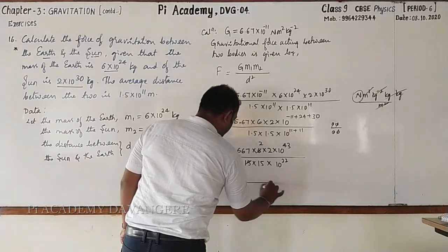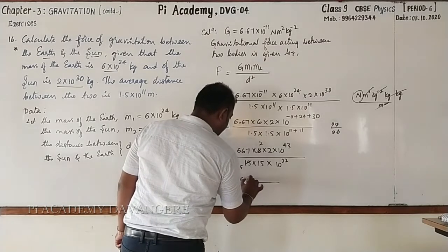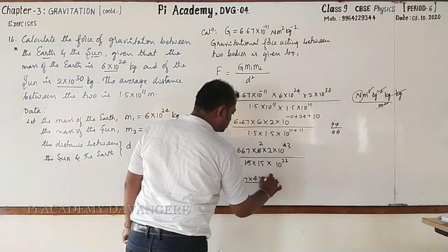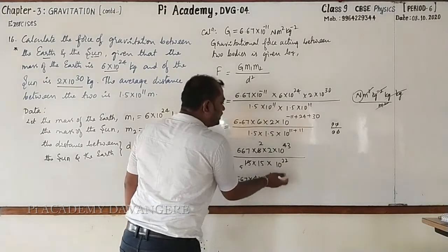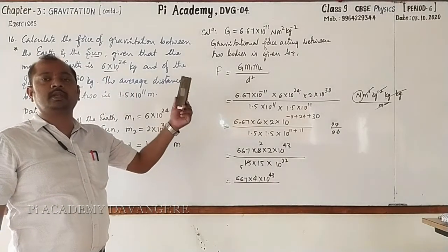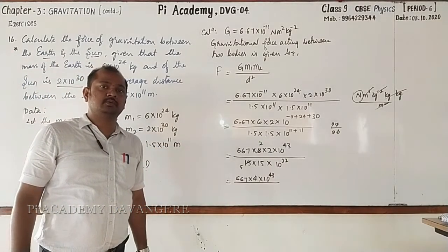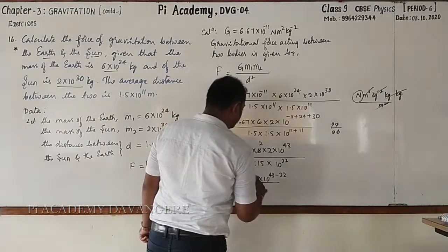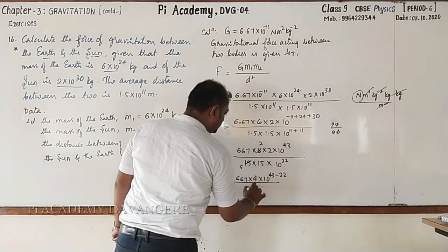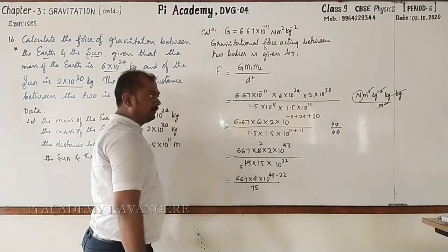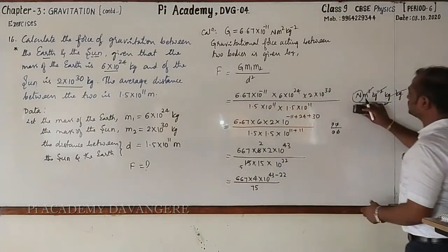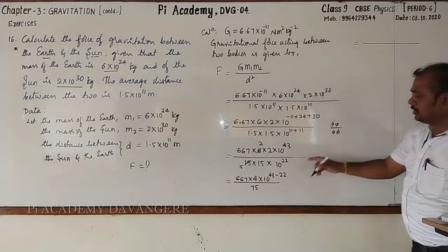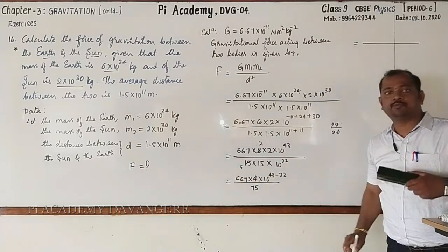It is equal to 667 as it is, into 2 2s are 4, into 10 raised to the power 43. Take 10 raised to the power 22 to the numerator, it becomes minus 22, again according to the law of exponents. Then here 15 5s are 75. So here I will rub this one. Let me continue here.